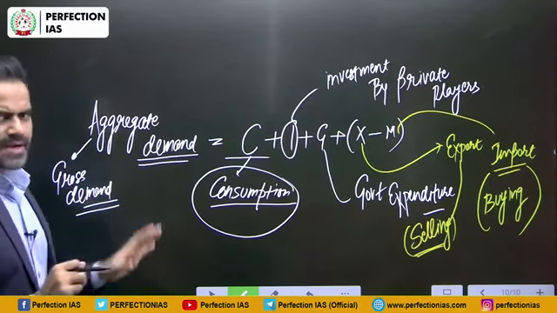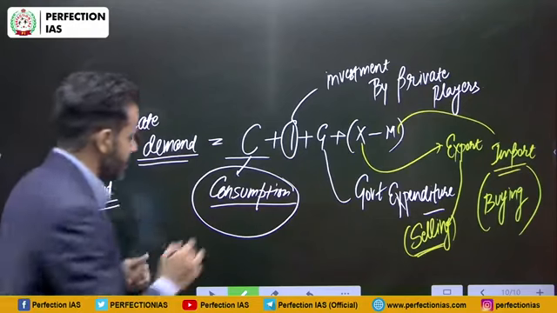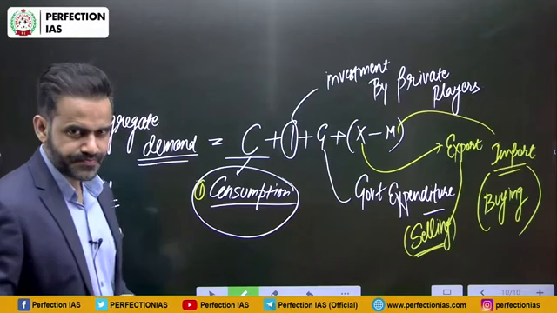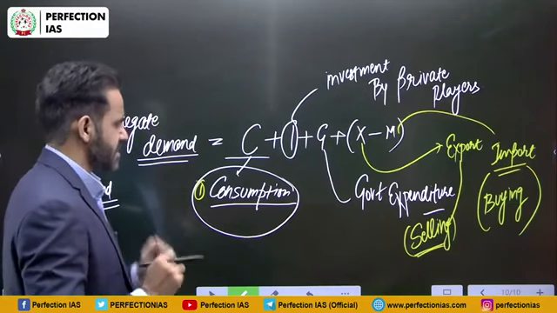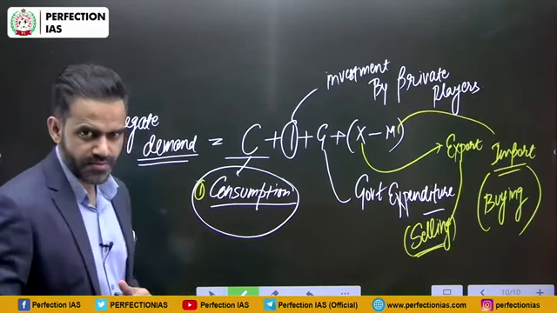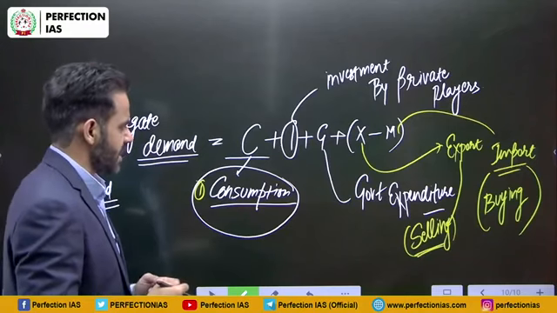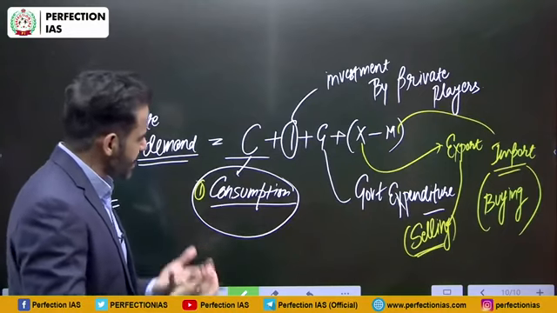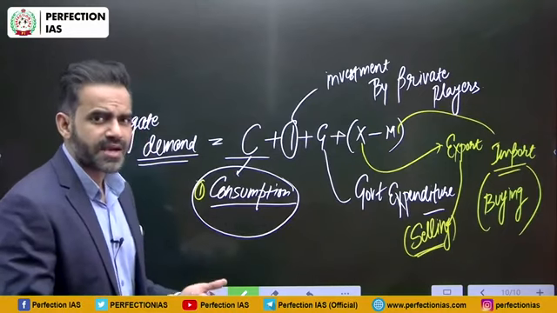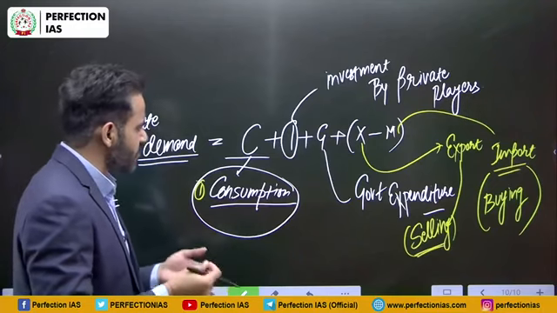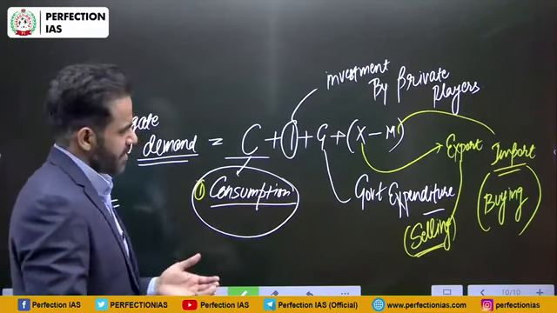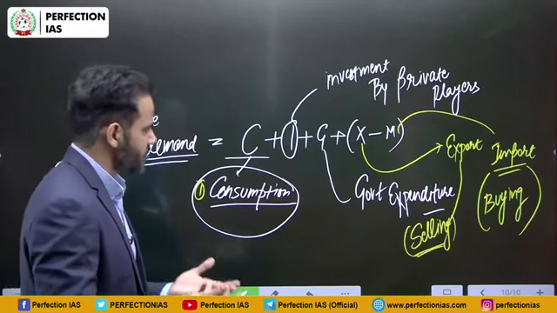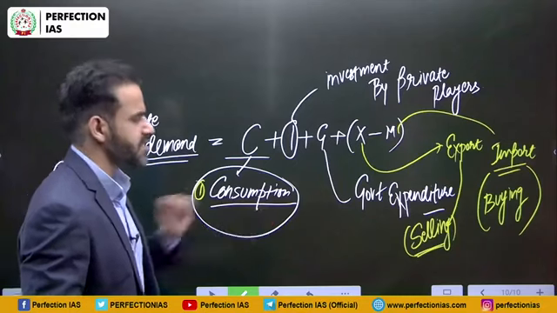Total demand will be dependent on the following factors. A, it will be dependent on consumption. That means what the public is consuming. Suppose everyone in the present era is using a smartphone. So no one is using, say, memory cards, because now the phones have inbuilt memory. So is there any demand for memory cards? Yes, demand is very low. Why? Because a very low number of people use it. Five to ten years ago, this was in huge demand. So it depends on public consumption.